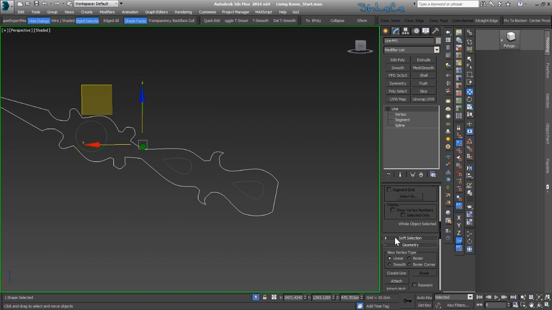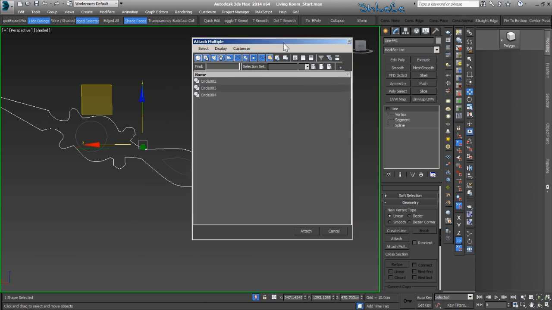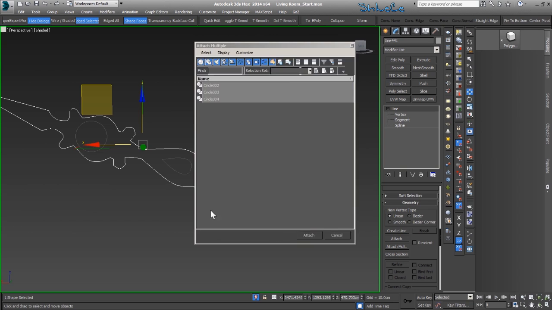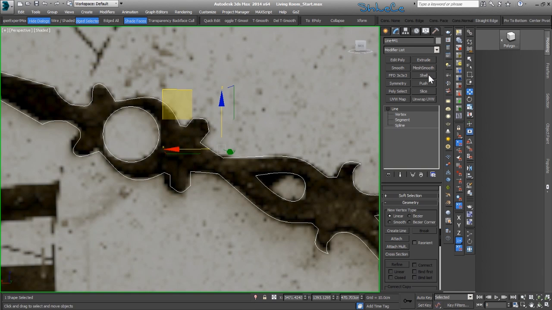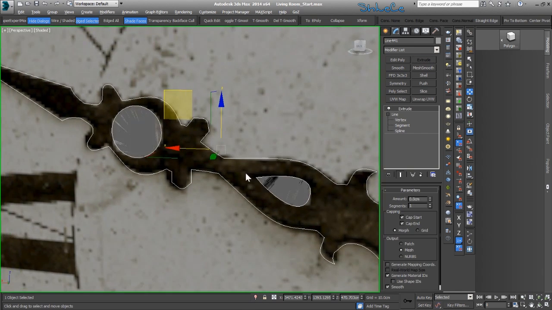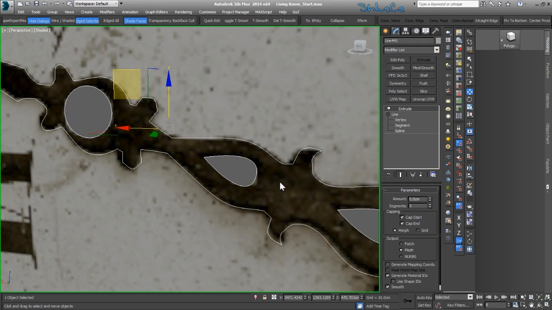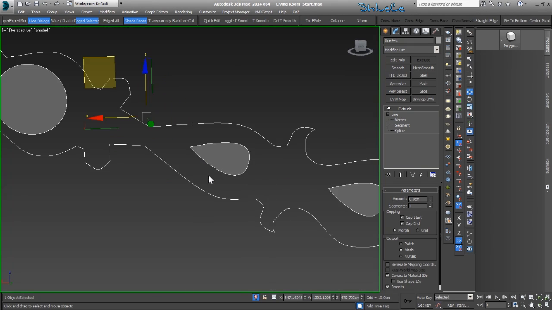I'm going to select this one and go to Attach Multiple, and select all of the circles. Okay, now I can add an extrude modifier on top. Okay, let me isolate this one to see where the problem is.